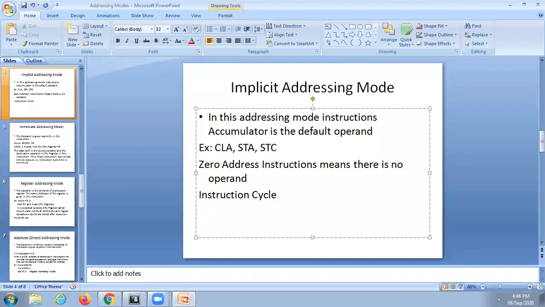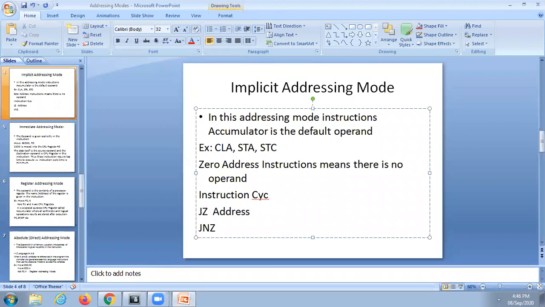JZ is an instruction like CLA, STA, STC. JZ with some address, I will give some address here.